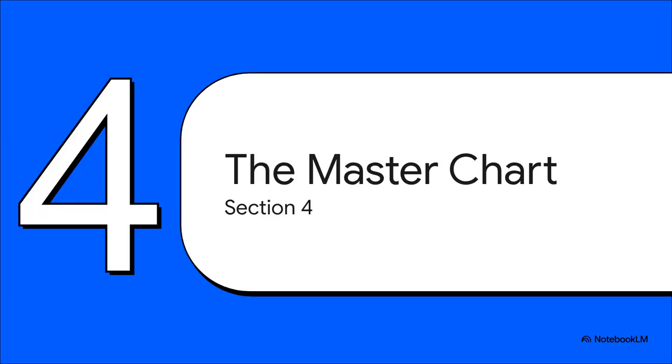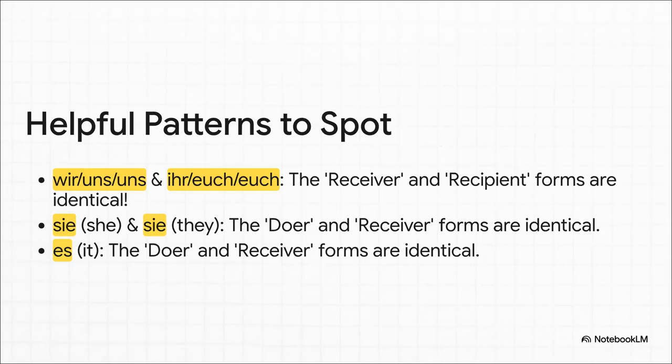All right, detectives. We've now identified the three main jobs. We have the doer, the receiver, and the recipient. So now it is time to reveal the complete solution to our mystery. Let's call it the master chart of suspects. But hold on, before we look at the whole lineup, let me show you a few helpful patterns, some shortcuts. For we and you all, the receiver and the recipient forms are exactly the same. And for she, they, and it, the doer and receiver forms are the same. Spotting these little patterns makes the whole system so much less intimidating.